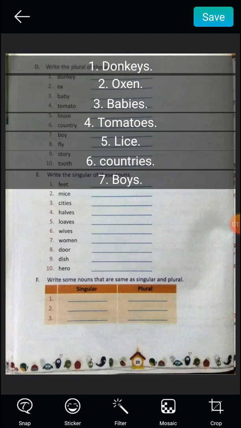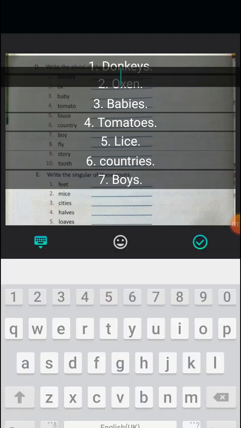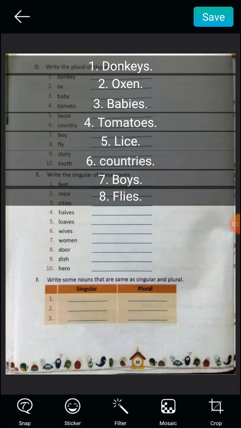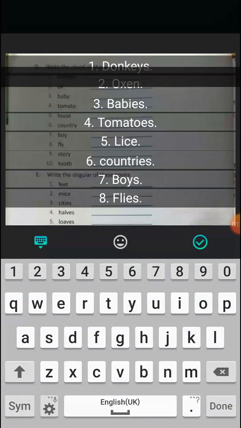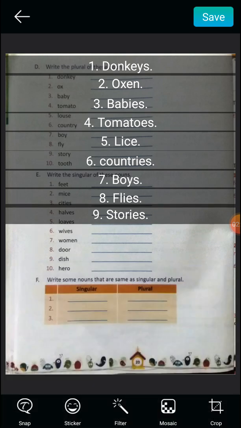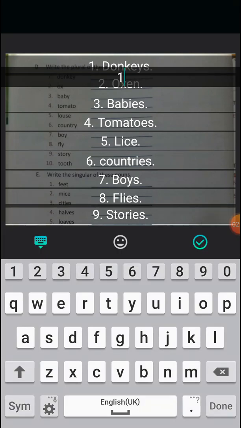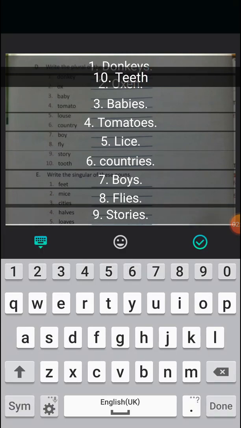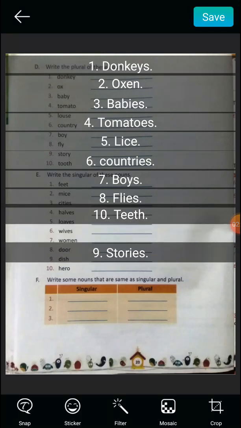On 8 we have fly. Fly plural would be flies. Okay. 9, story. Stories. Stories would be plural of story. Okay. Number 10, tooth. Tooth plural would be teeth. Okay.